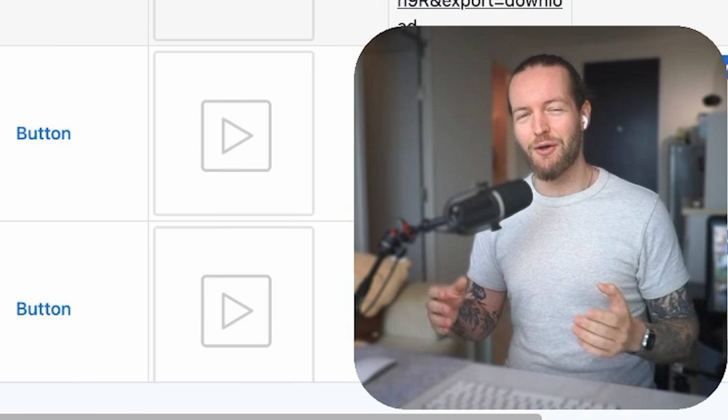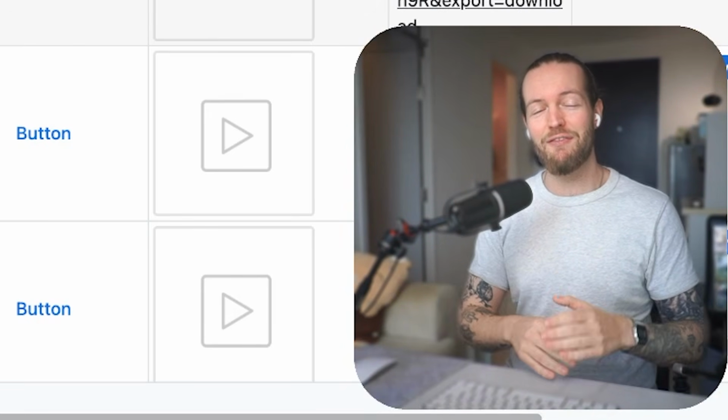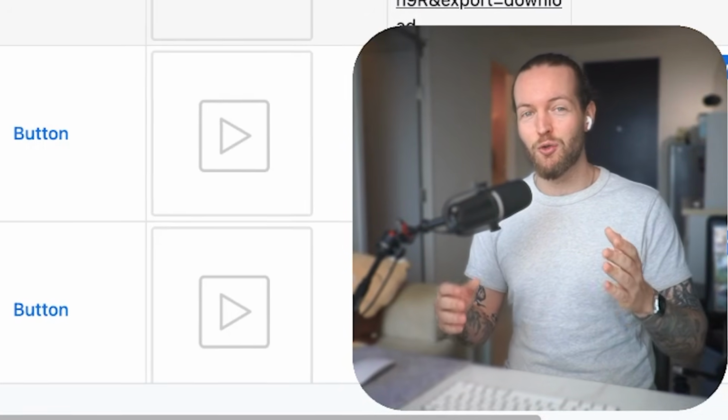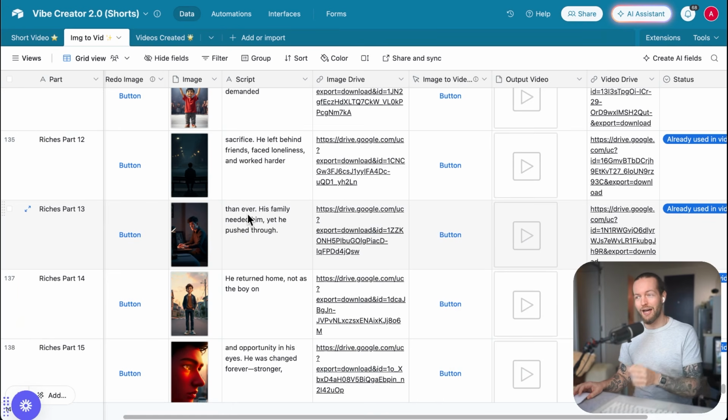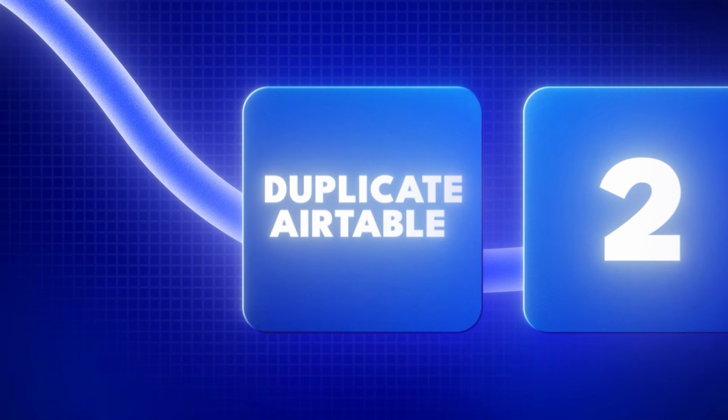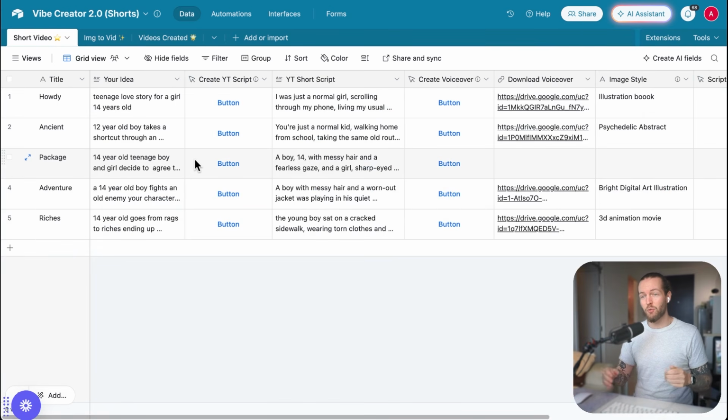So I'm gonna show you how to set this up step by step, even if you never made an automation before. So by the end, you can have your own Vibe Creator creating these nice short stories together with AI. Step number 1, duplicate the Airtable base. So as you can see, this is the Airtable base, which turns into our AI trigger agent.